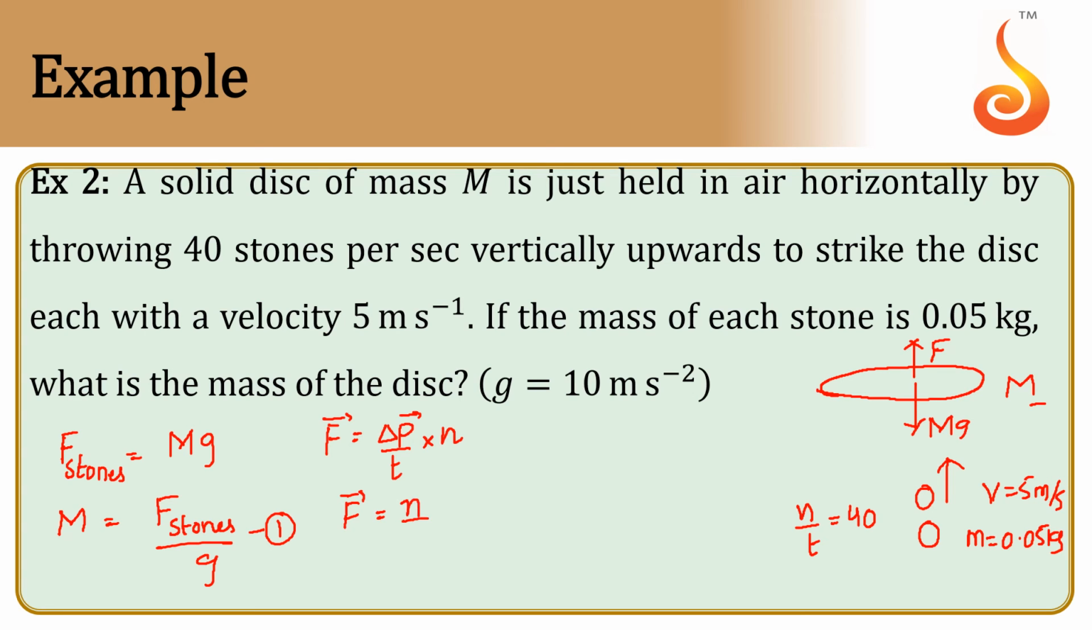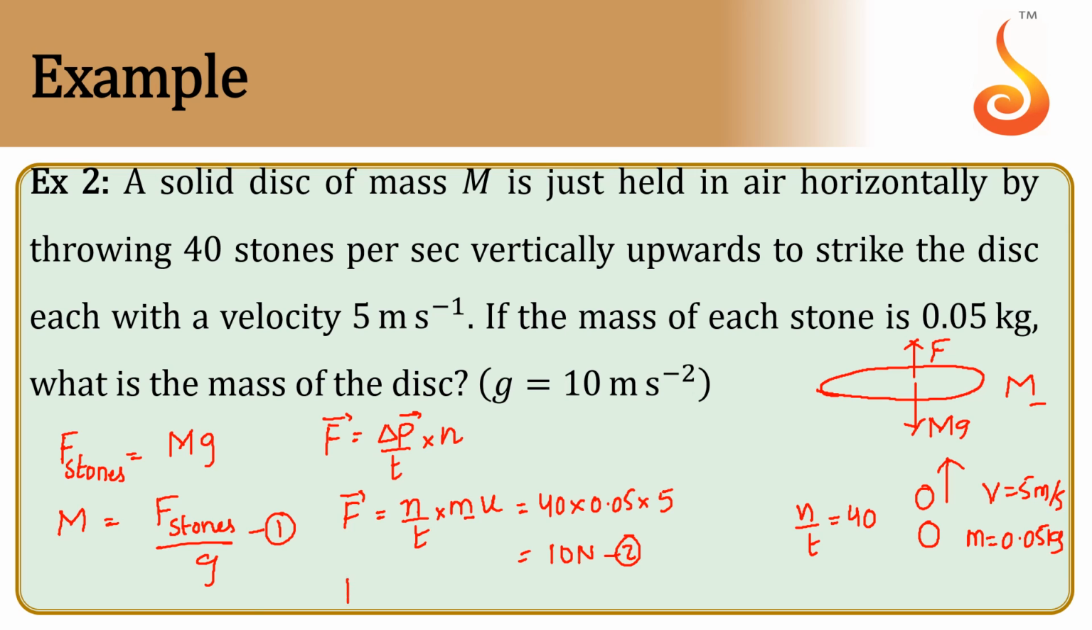So n by t, change in momentum is equal to m into u, because the final velocity will become 0. So n by t is 40 and the mass of the stone is 0.05 into velocity 5. So what we get? Here we get 10 newtons.